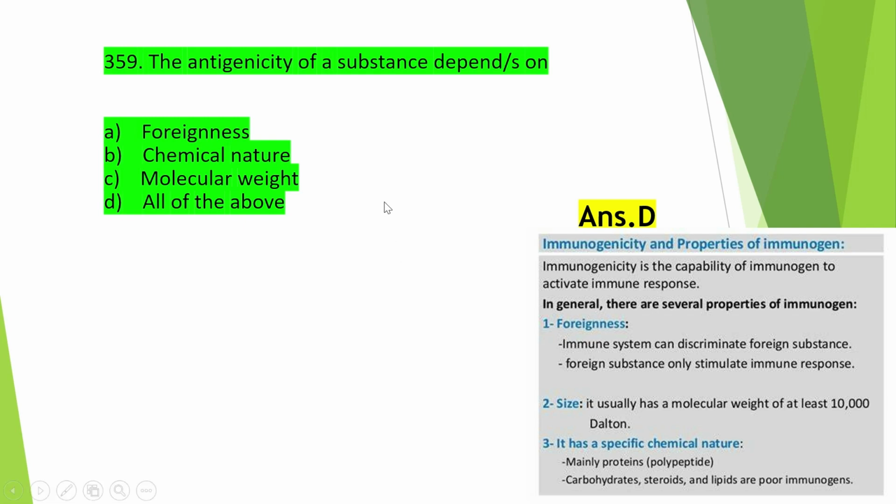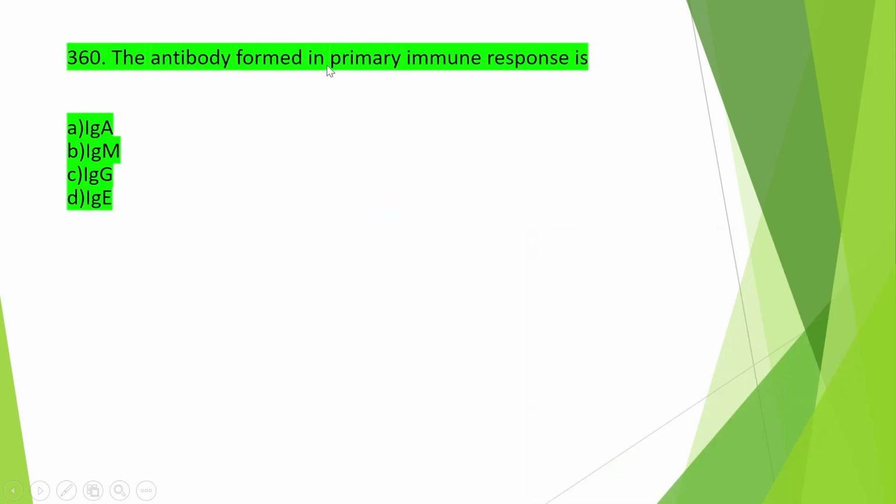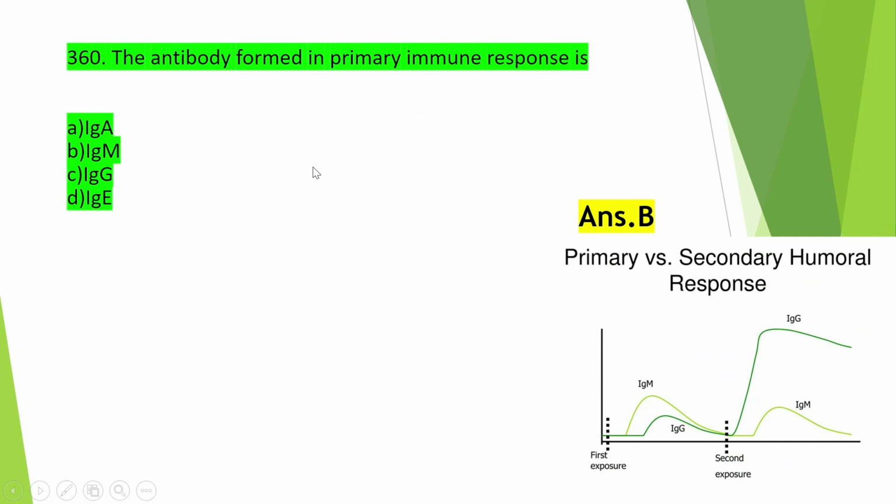So move on to the next question: the antibody formed in primary immune response is IgA, IgM, IgG or IgE, and the right one is option B, that is IgM. So the antibody formed in the primary immune response is IgM. IgM comes first after any exposure of the antigen to your body.